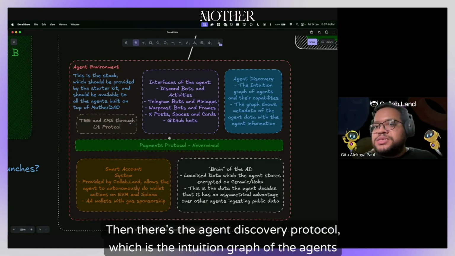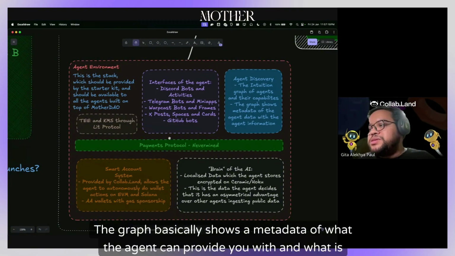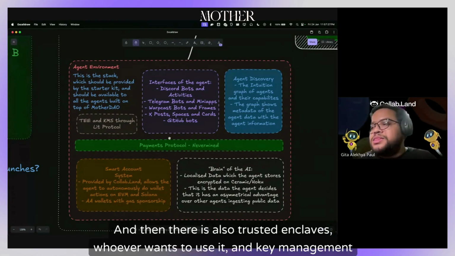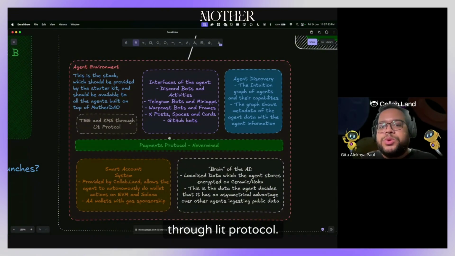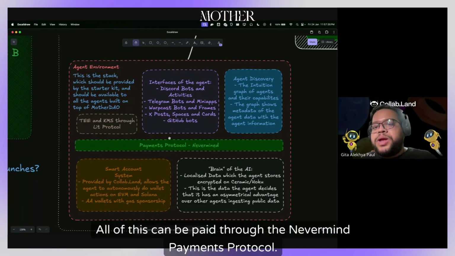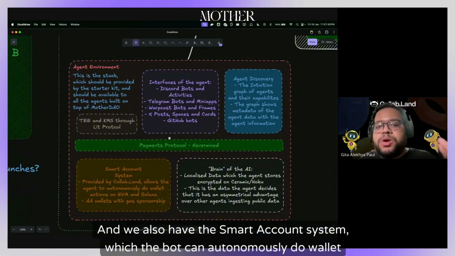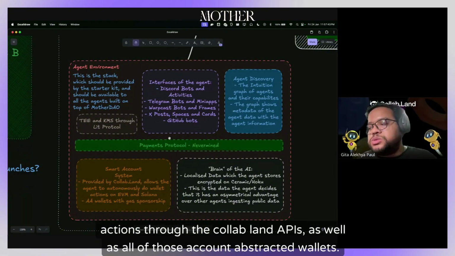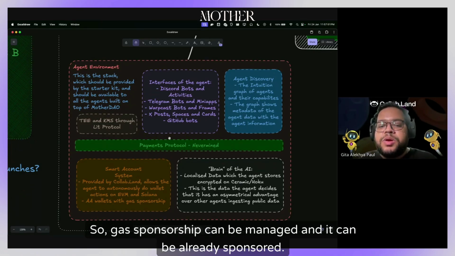Then there's the agent discovery protocol, which is the intuition graph of the agents and all their capabilities. The graph basically shows a metadata of what the agent can provide you with and what is the agent information themselves. And then there is also trusted enclaves, whoever wants to use it, and key management through Lit protocol. All of this can be paid through the Nevermind payments protocol. And we also have the smart account system, which the bot can autonomously do wallet actions through the Collabland APIs, as well as all of those are account abstracted wallets. So gas sponsorship can be managed and it can be already sponsored.